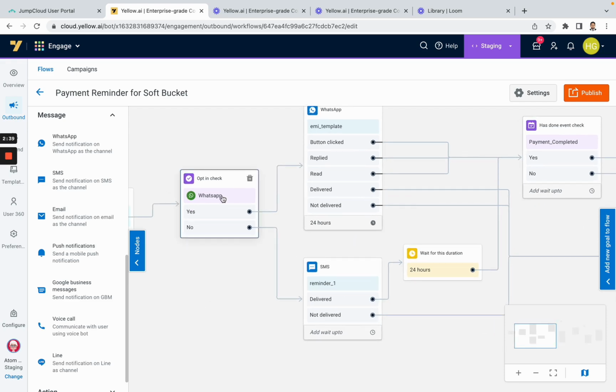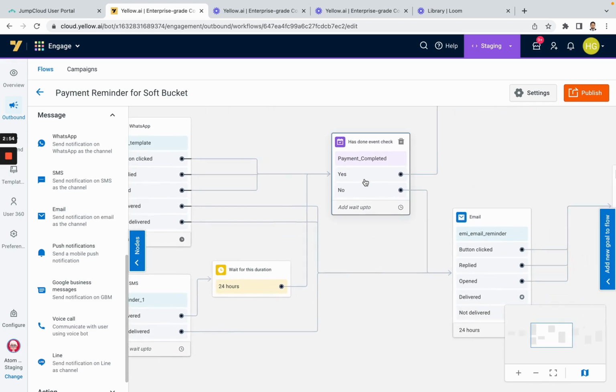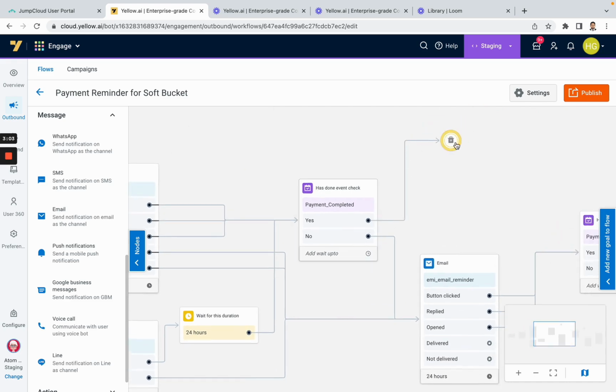So for people who have not opted in for WhatsApp, they are sent an SMS, similarly configured by clicking here. And then for people who got the SMS, we are waiting for a 24-hour duration until the next node can start. The next node is an event check, where we are checking if the customer has completed the payment or not. For people who have completed the payment, we are ending the flow there.